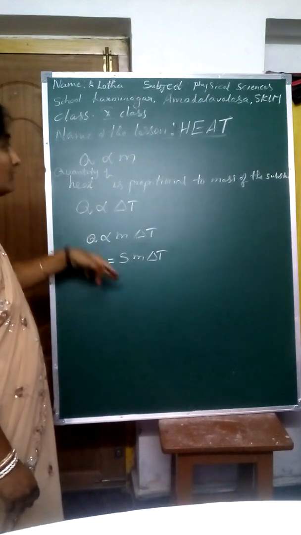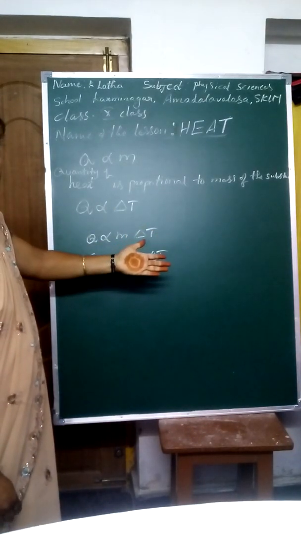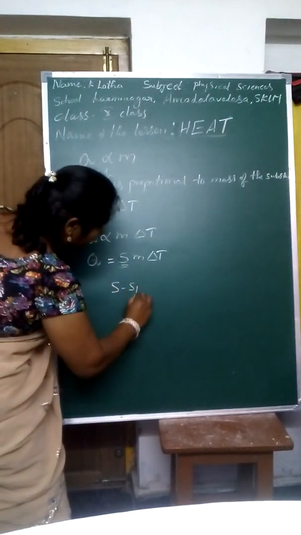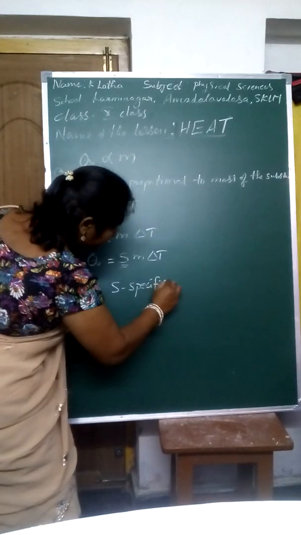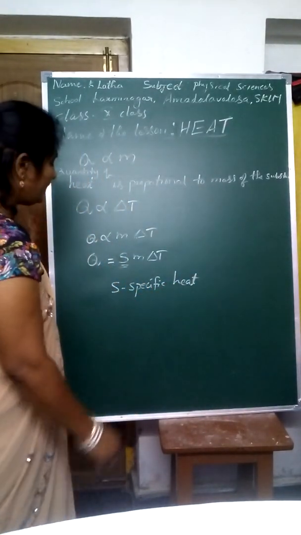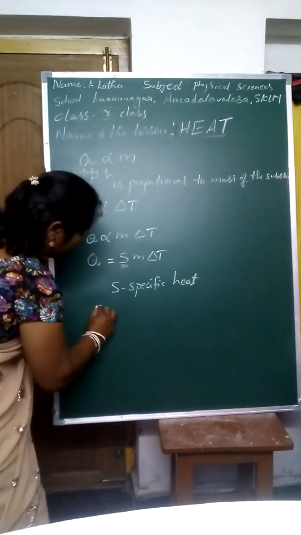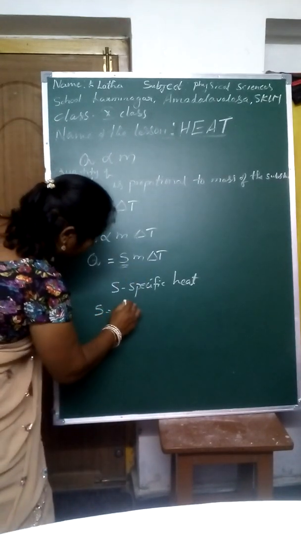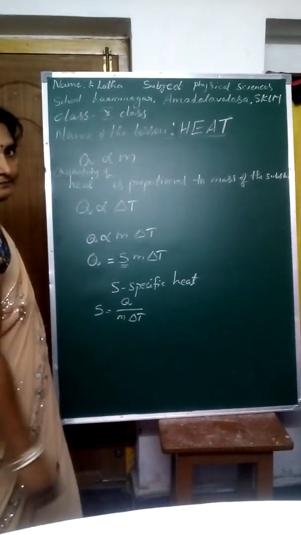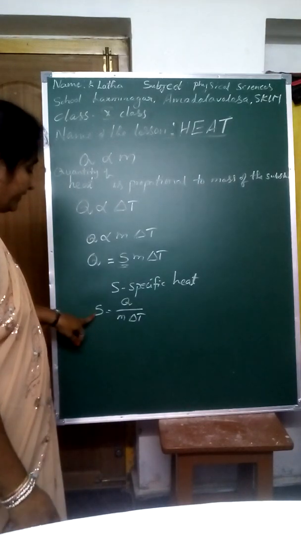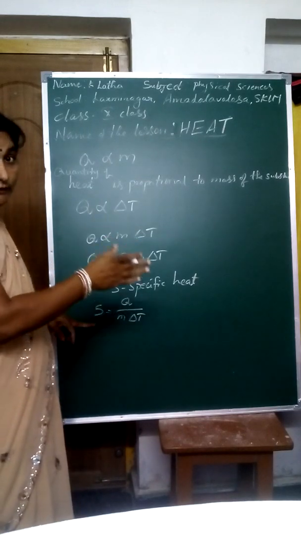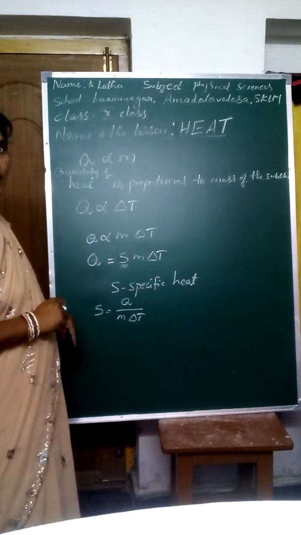Okay, this S is called the specific heat of the substance. Yesterday we discussed that. Okay, this S is called the specific heat constant. What is meant by specific heat constant, madam? S is equal to, moving this to this side, Q by m into delta T. Okay, see here, this specific heat differs from substance to substance. Yesterday we discussed it with one activity.